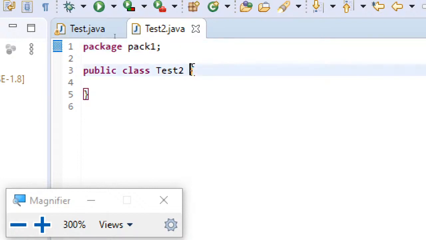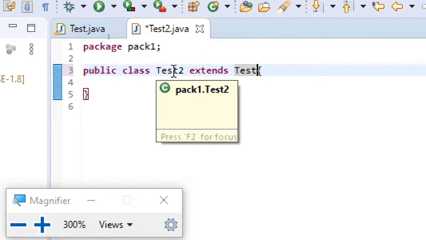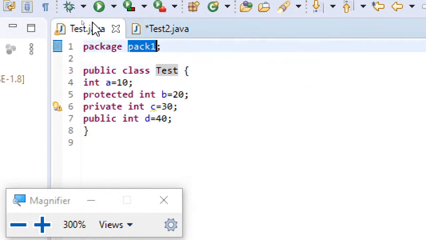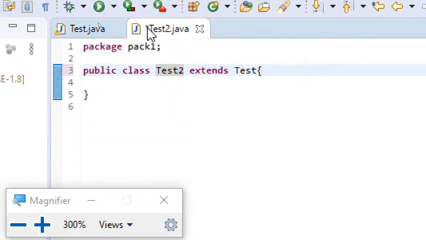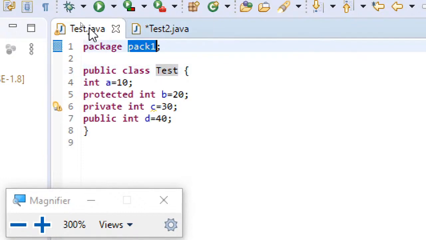And then what I'll be doing is, here I'll just extend test. Oh, sorry, I haven't named it test1, only test. So observe this. This test2 class is child of this test class.